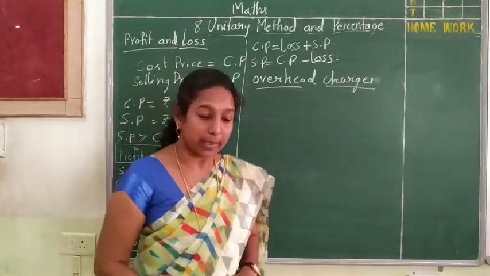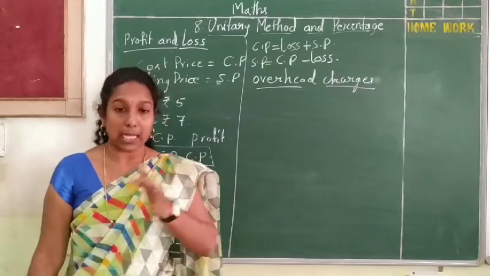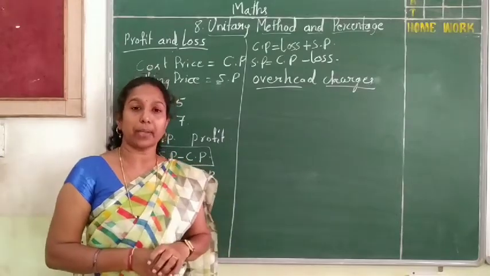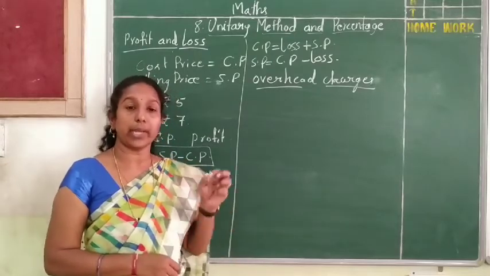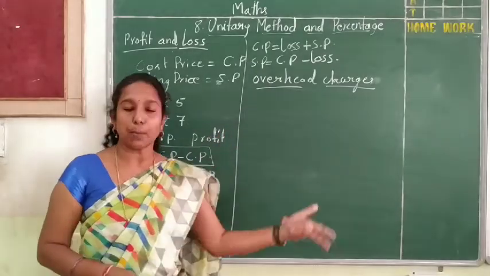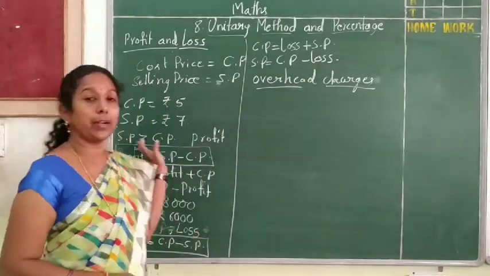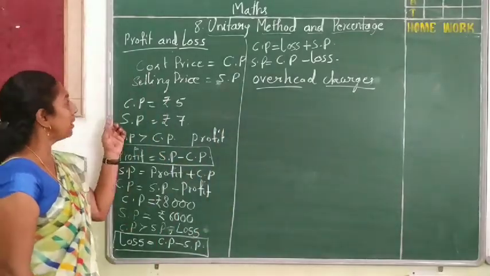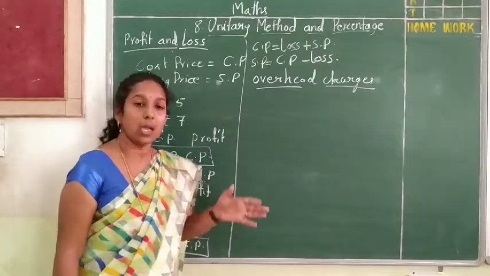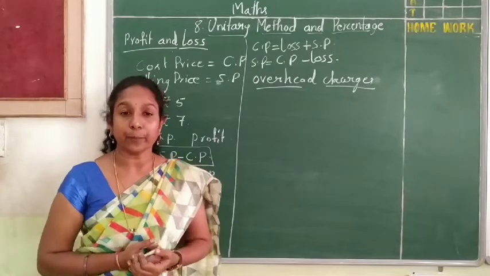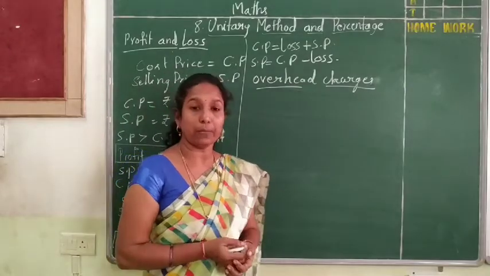Overhead charges means the extra amount we invest in that item, or for transportation, or for packing. For packing we have to pay some money, and that is called overhead charges. So this amount we always add to the cost price, and after adding that we sell the items. Okay, so this is how profit and loss happen.